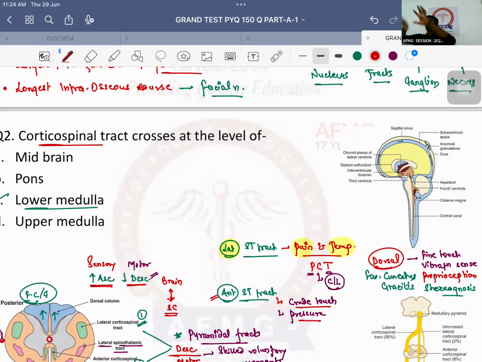Important is, now there are three meninges covering the brain and spinal cord. The innermost is called pia mater, then arachnoid mater. Outermost is called dura mater. Space outside dura mater will be called extradural space or epidural space. Space below dura mater will be called subdural space. Space below arachnoid mater will be called subarachnoid space. No problem with this. Now, what is present in the subarachnoid space? CSF, that is your cerebrospinal fluid.